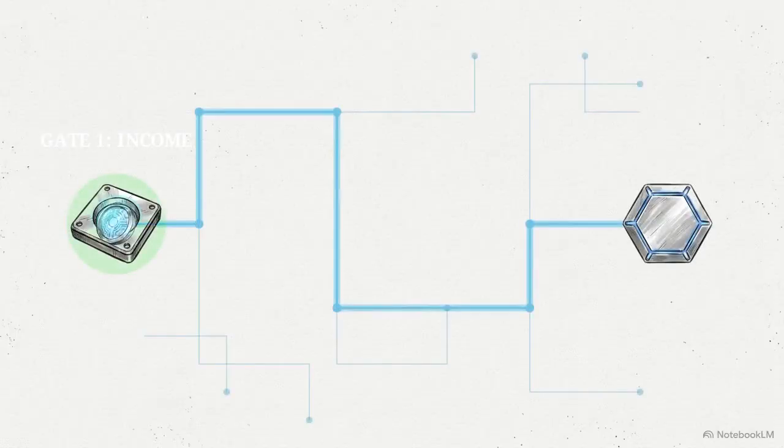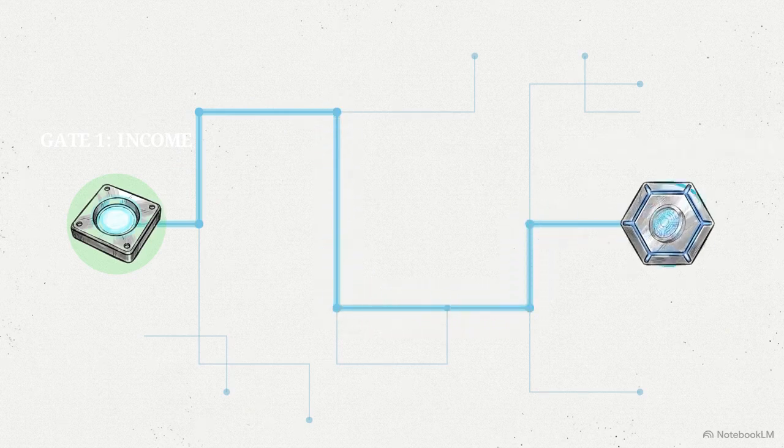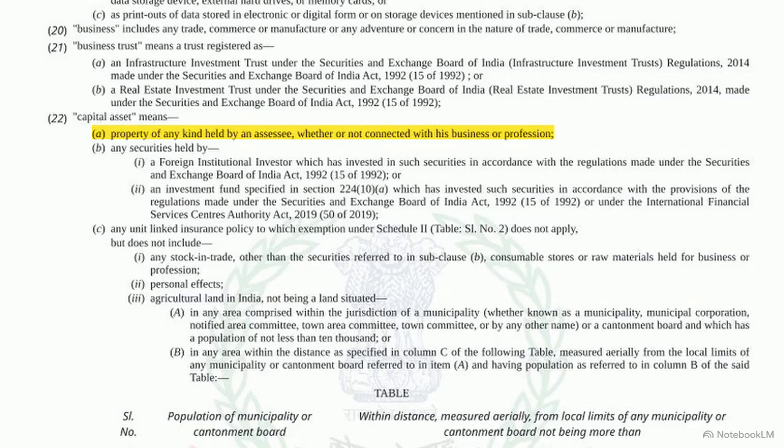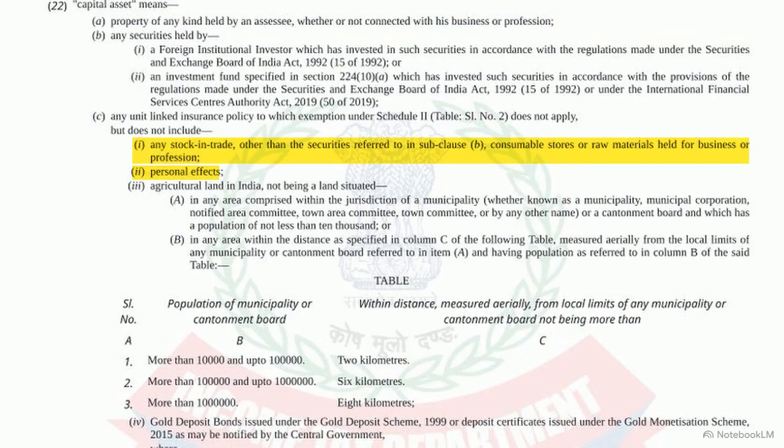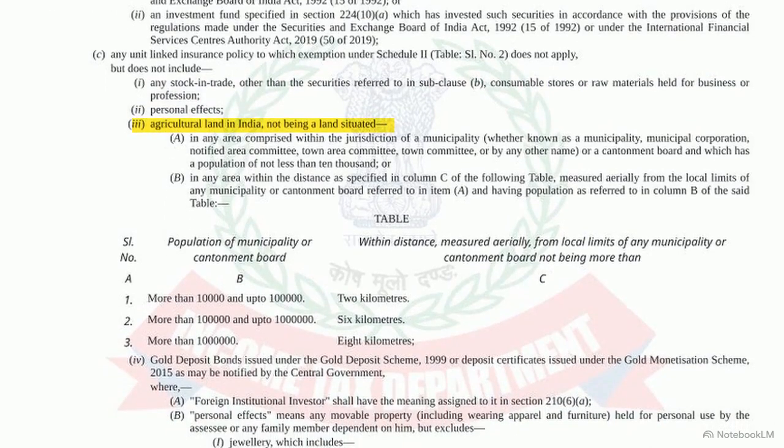If the event clears the income gate, the system routes the underlying property to Gate 2 to determine if it qualifies as a capital asset. Clause 22 defaults to broad inclusion, identifying property of any kind. Specific bypasses then remove business stock in trade and personal effects. Furthermore, the exclusion of agricultural land entirely depends on its geographic location.